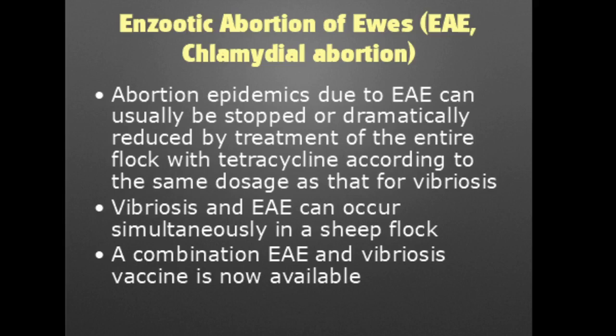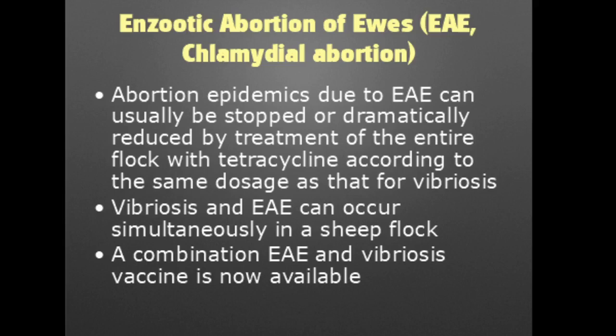You see, vibriosis and chlamydial abortion can occur simultaneously in a flock. There's also a combination vaccine that includes both chlamydial abortion and vibriosis.